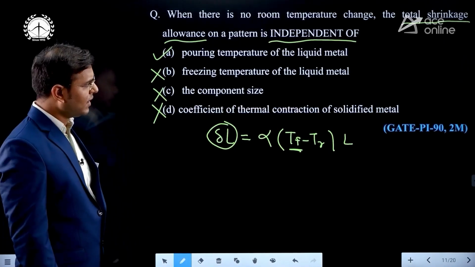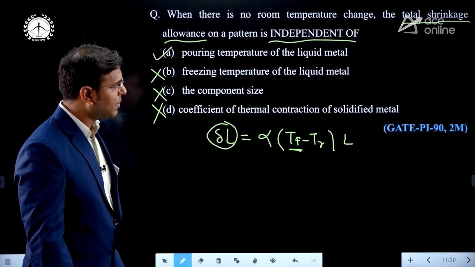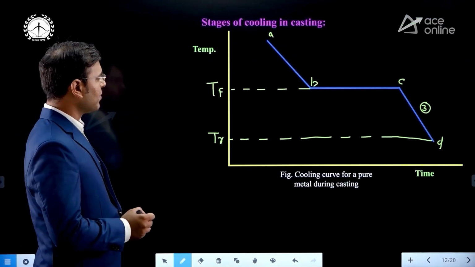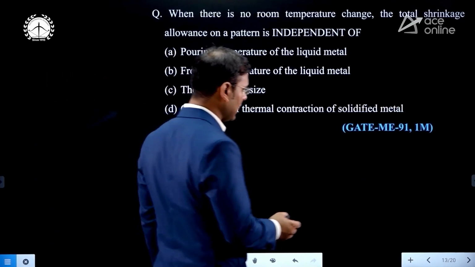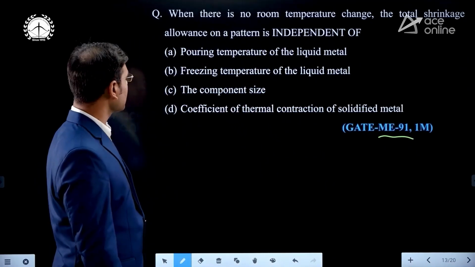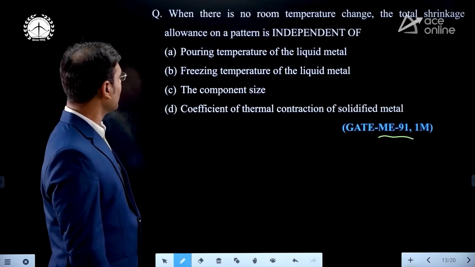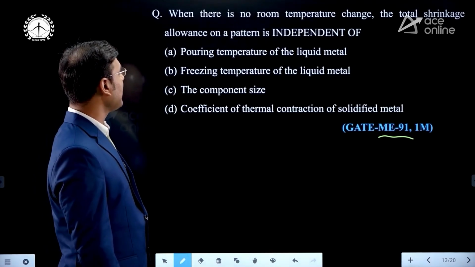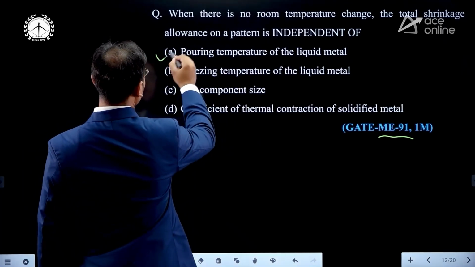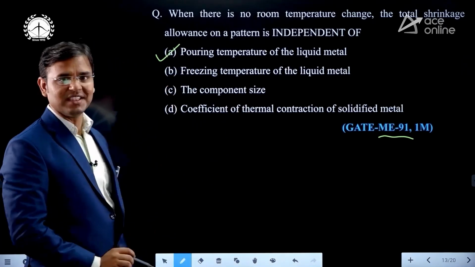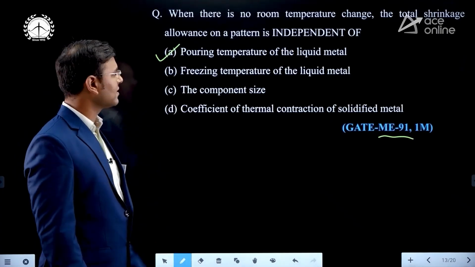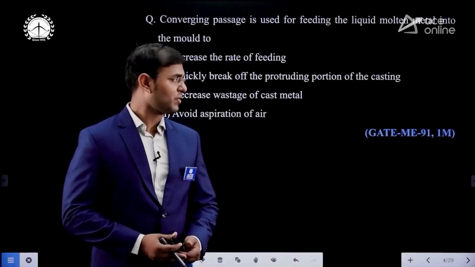Yes, how easy a question! This question was asked in GATE PI 90, and the same question was asked in the mechanical examination. You can see GATE mechanical 91, recently after 1 year they asked this question. The total shrinkage allowance on a pattern is independent of. Same question, options are also same. The answer is pouring temperature of liquid metal. Answer is A. Now see the next question.